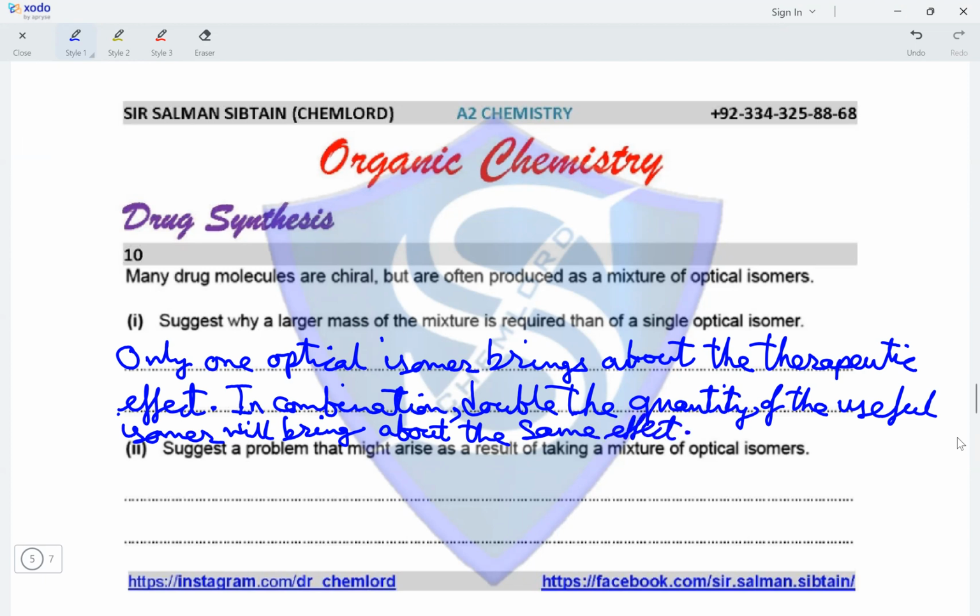Because if we need, for example, 10 grams of the useful isomer, we'll need to consume 20 grams of the mixture in order for 10 grams out of that 20 grams to bring about the therapeutic effect.